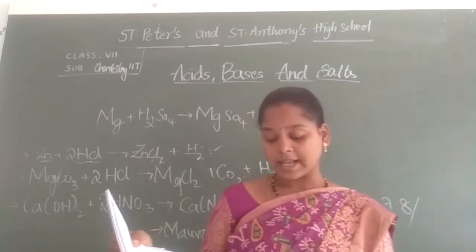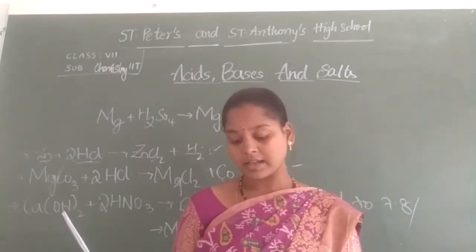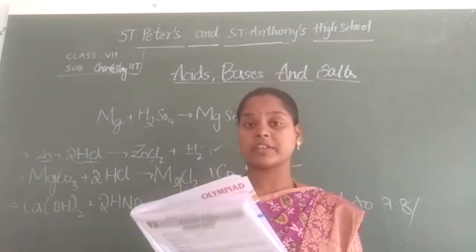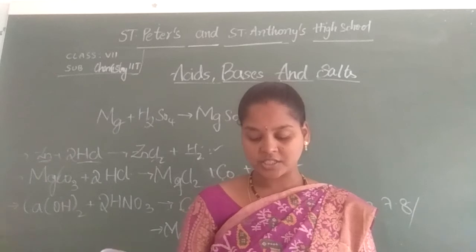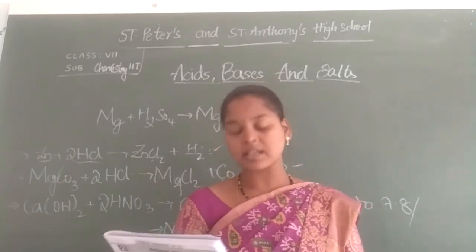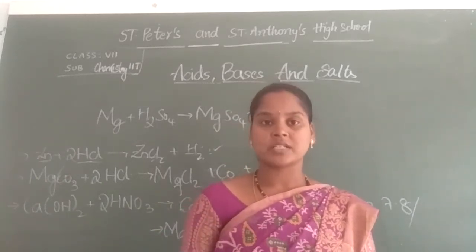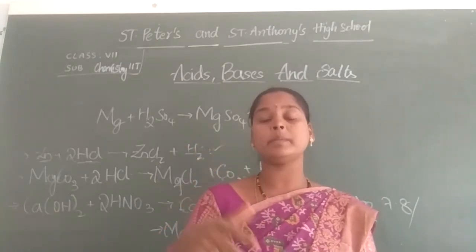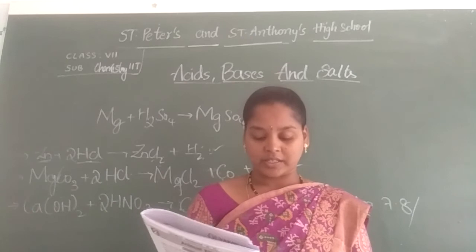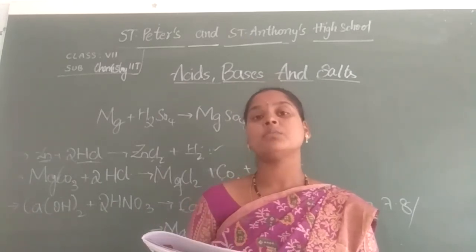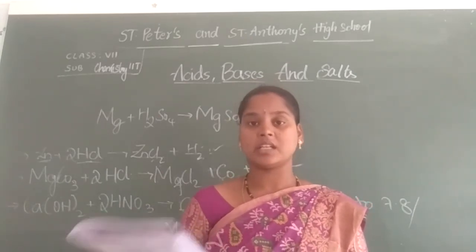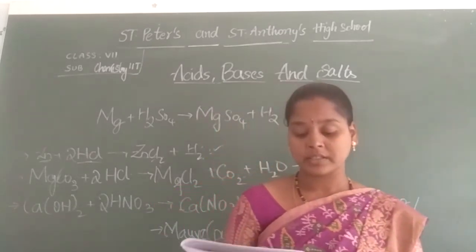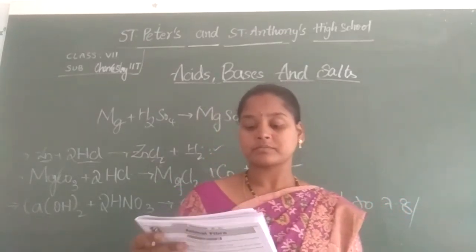On which of the following does acid rain have adverse effects? What happens when acid rain occurs? What are the effects of acid rain? Marble structures damaged, historical monuments damaged, aquatic life, or all of these? Yes, all of these is the answer. Why? Because due to acid, all of them will be affected. Marble structures will be destroyed, historical monuments will be destroyed, and nature and aquatic life also get disrupted.